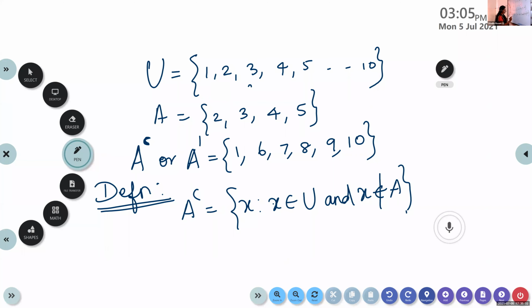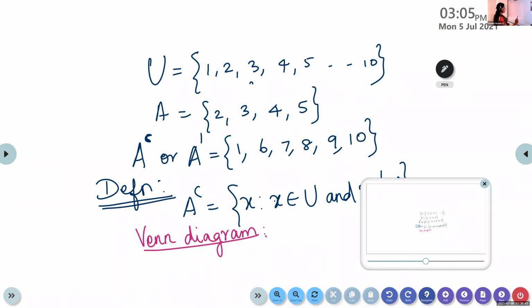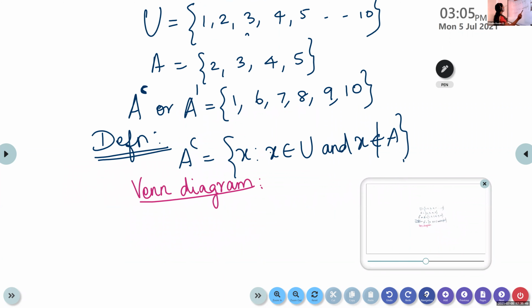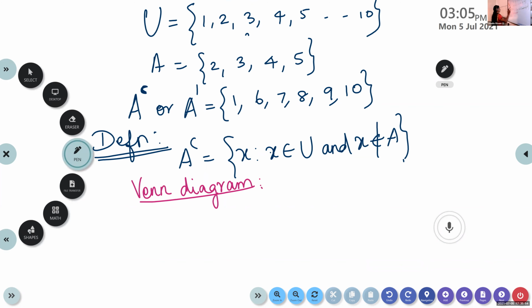Okay, so the Venn diagram for the A complement is like this. In a Venn diagram, we represent the universal set with rectangles, isn't it? And the subsets as squares.